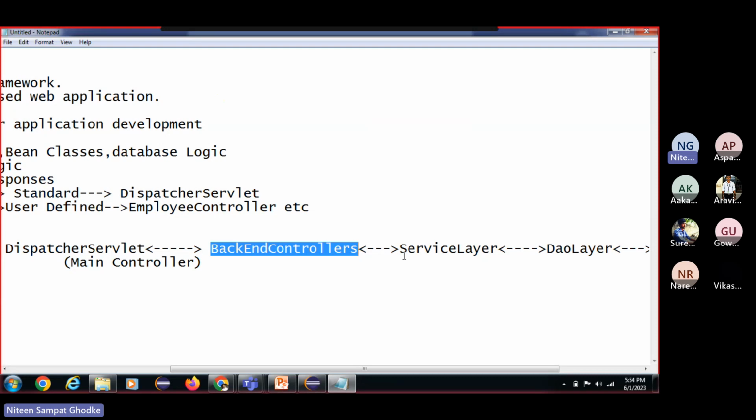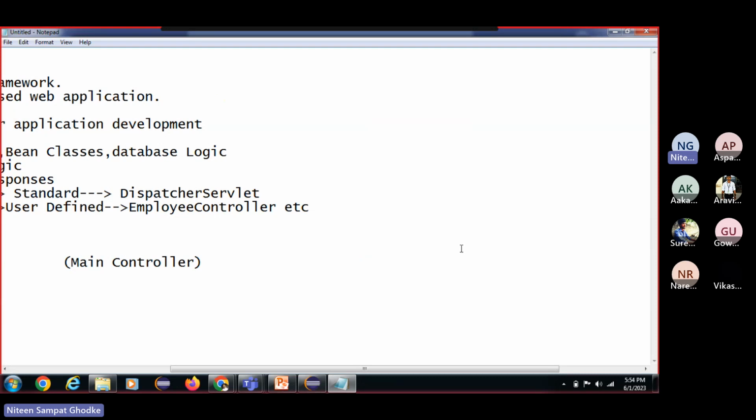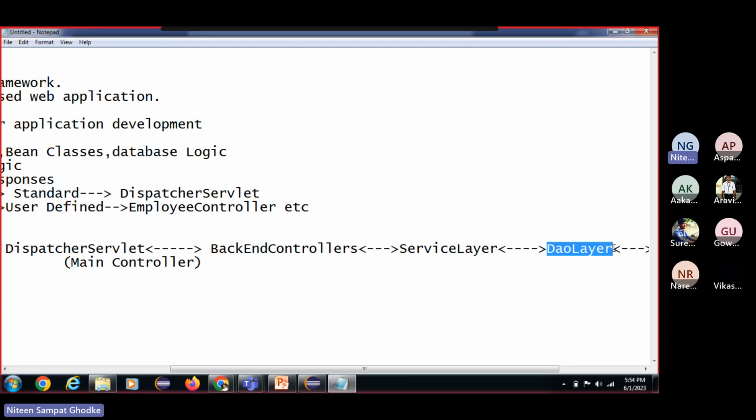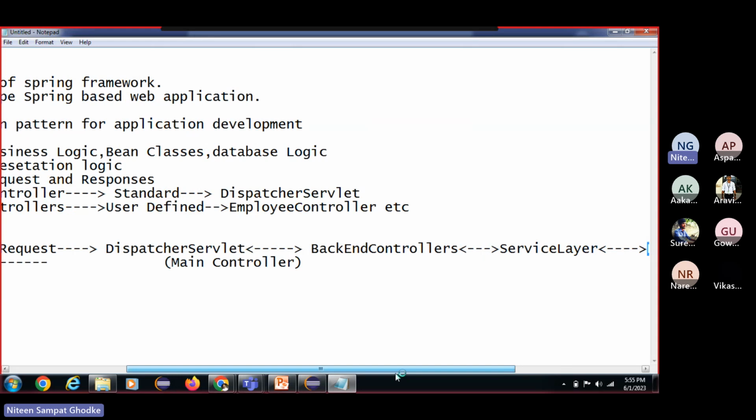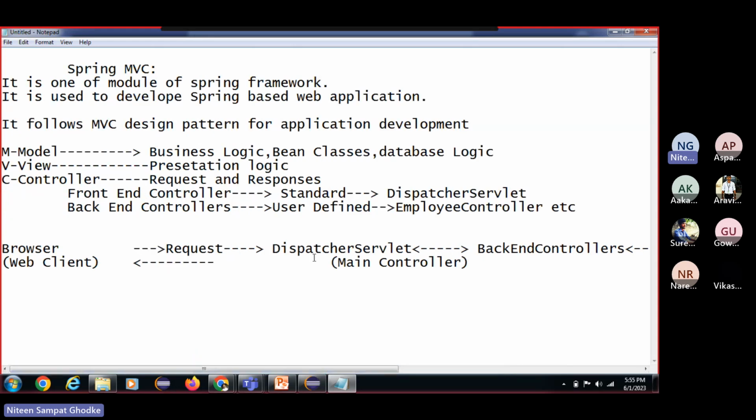Okay, then service layer classes we are going to write. DAO layer classes we are going to write. We are going to put the database related code. And for the presentation, no doubt all your JSPs or the HTML present in your application need to get displayed on the browser.